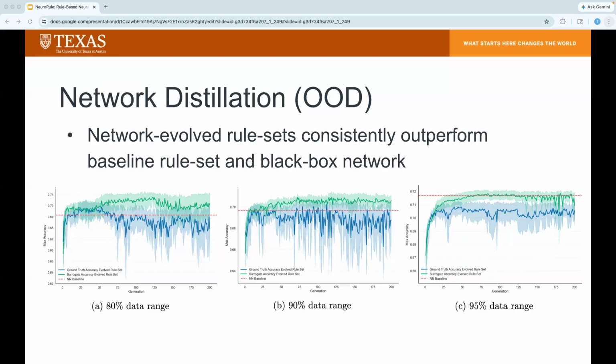So these figures illustrate the out-of-distribution accuracy during the evolution process for the diabetes dataset. Plots A and B on the left side demonstrate that the rule set evolution discovers symbolic logic that surpasses the neural baseline under moderate distribution shifts, so for the 80% and 90% cases. In the 95% data range, which is plot C on the right, the performance of the rule set network converges close to the MLP accuracy. These results suggest that the rule set is able to discover logic that remains robust beyond the in-distribution samples and allows for this higher performance on the out-of-distribution samples.